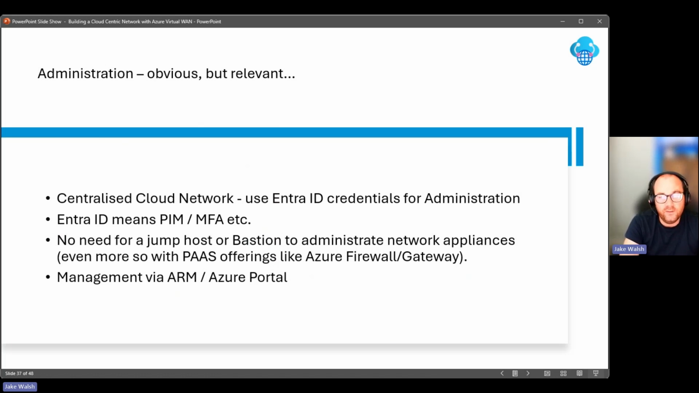It's also worth noting the management via the Azure Resource Manager, the Azure Portal. When I actually deployed my demo environment for this, I used Terraform, and I'll share some links to that Terraform code as well. So there's a whole plethora of options, but again, the administration is very much simplified by going down this route with Virtual WAN.